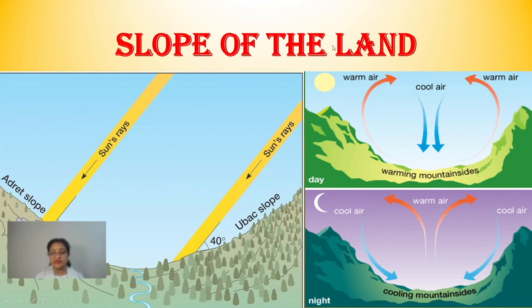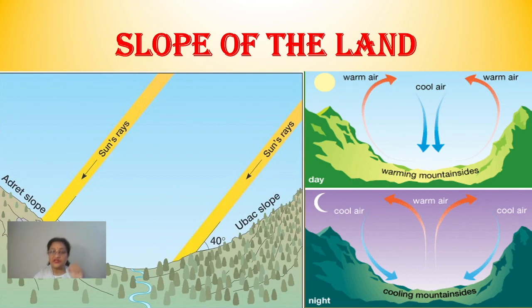You can see in the picture which is given here, right? Now in this picture, if you see along the valley, in the valley region, all the cool air has settled down, right? Thus, the temperature of the valley region starts falling down. The cool air which has settled down in the valley makes the temperature go down to a very low level, thus making that part even colder than the slopes of the mountains.